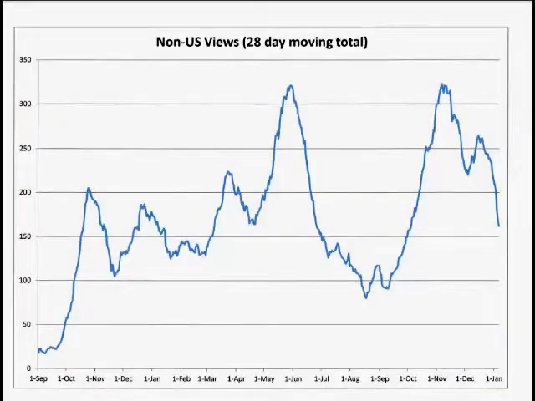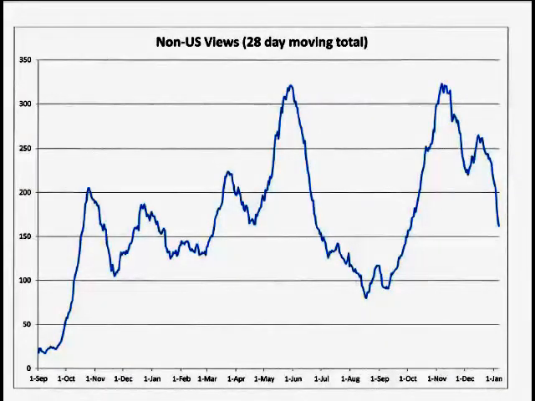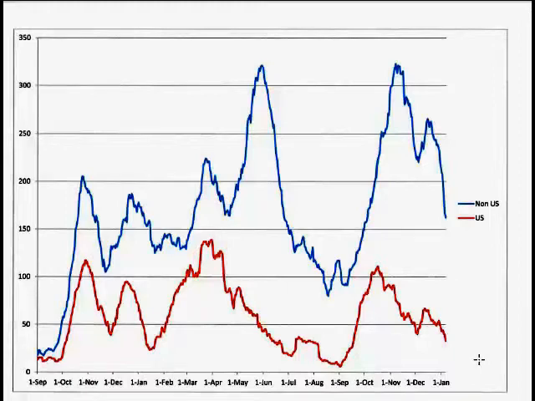The next chart looks at non-US views over the period, and we see 2 peaks in the fall, 2 peaks in the winter, spring, and 2 peaks in fall 2014. It does appear that the number of views is trending upwards by semester. The next chart shows a comparison of US with non-US, and we see non-US is the majority of the data, which is important to the analysis that we're undertaking.